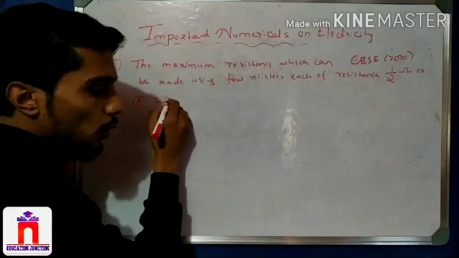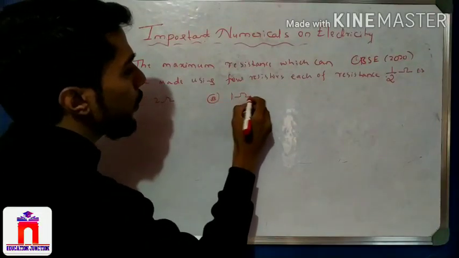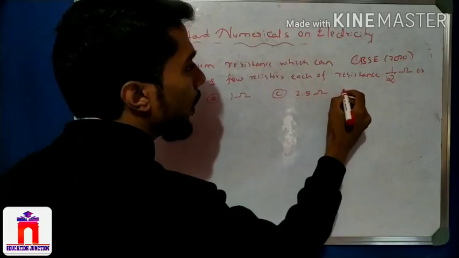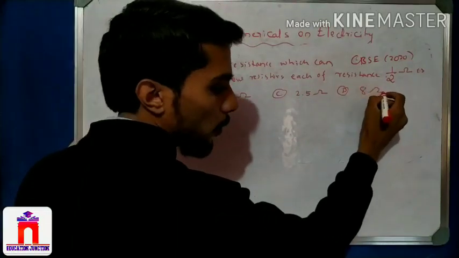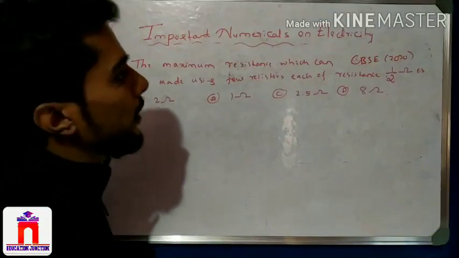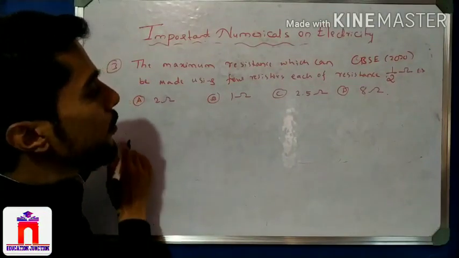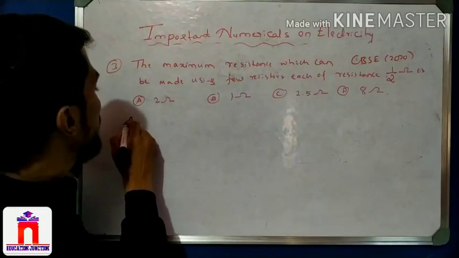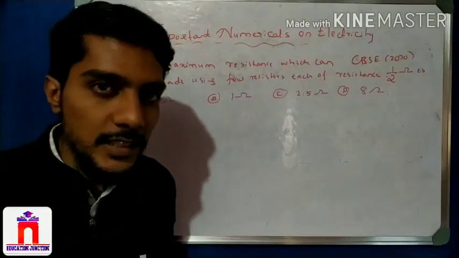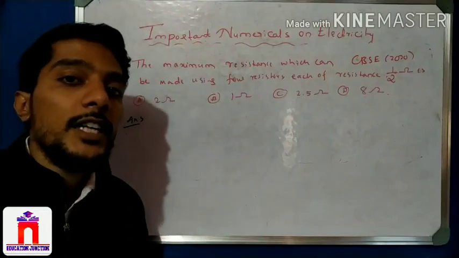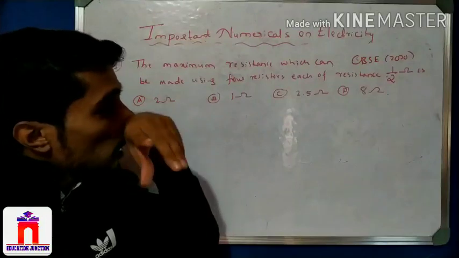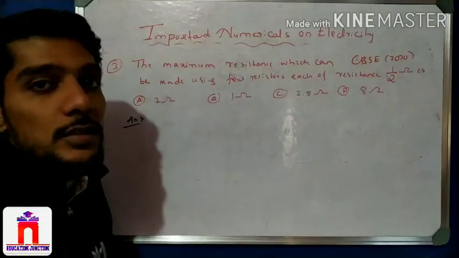Option A is 2 ohm. Option B is 1 ohm. Option C is 2.5 ohm. Option D is 8 ohm. See, CBSE 2020 recent examination, a 1 mark multiple choice question. So the answer: the maximum resistance. Just let me say how we get maximum resistance. By which connection do we get maximum resistance?